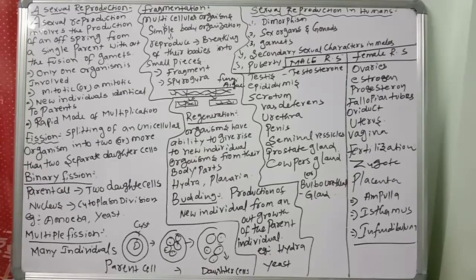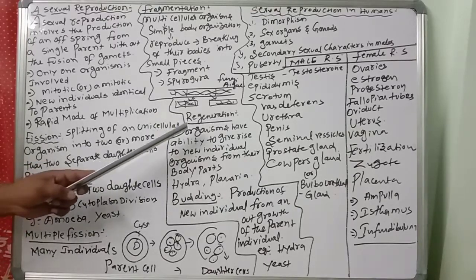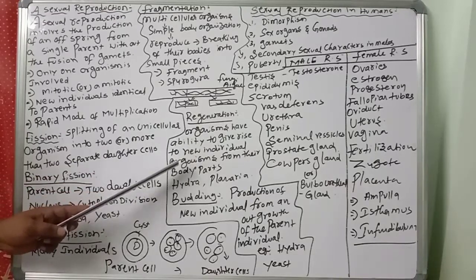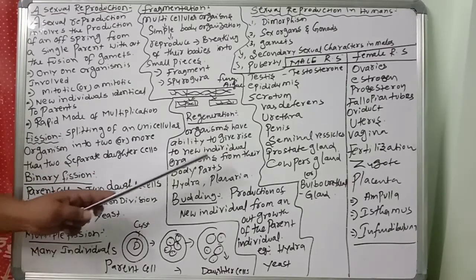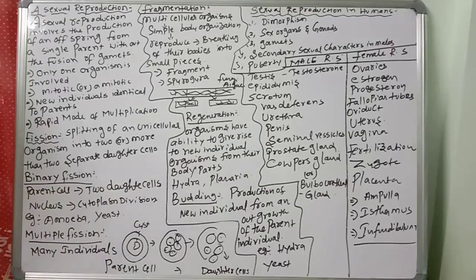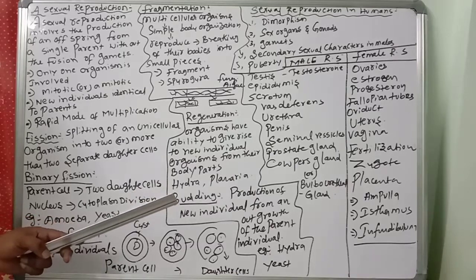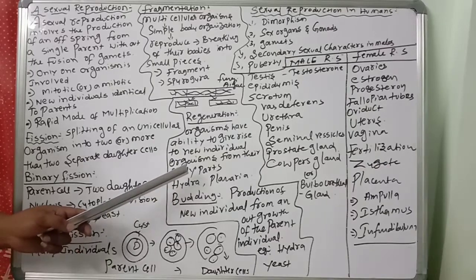Next, regeneration. What is the meaning of regeneration? This is also very useful, very important. Many fully differentiated organisms are able to give rise to new individual organisms from their body parts. Animals like which one? Hydra and planaria. Regeneration is carried out by specialized cells. These cells proliferate and make a large number of cells, and from this mass of cells they become various types of tissues. Very, very important.